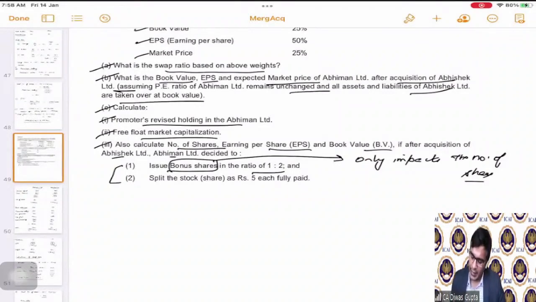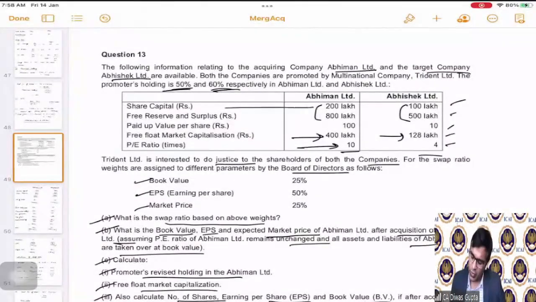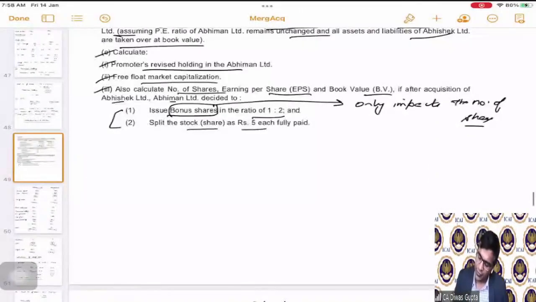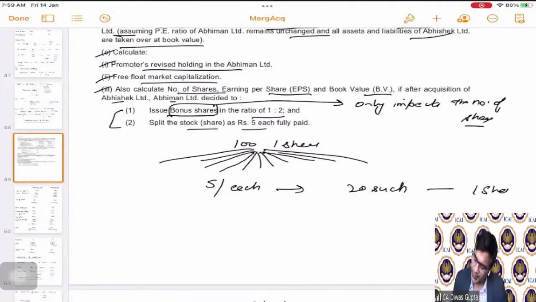And the second thing they are saying is to split the stock into shares of ₹5 each fully paid. Currently, what is the share capital? 200 lakhs and the paid up value is 100. Correct? That means for each share, they're asking us to split into shares of 5 rupees each. If we split into 5 rupees per share, that means 20 such shares will be equal to 1 share today.